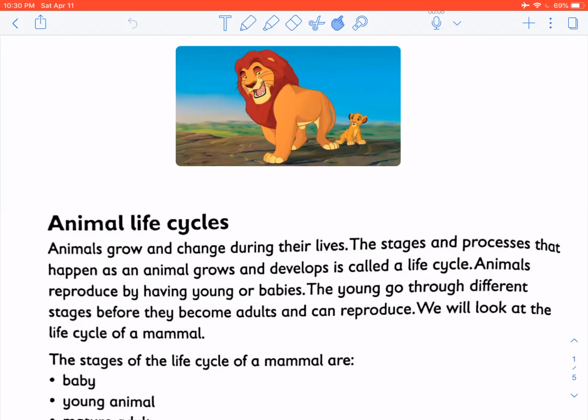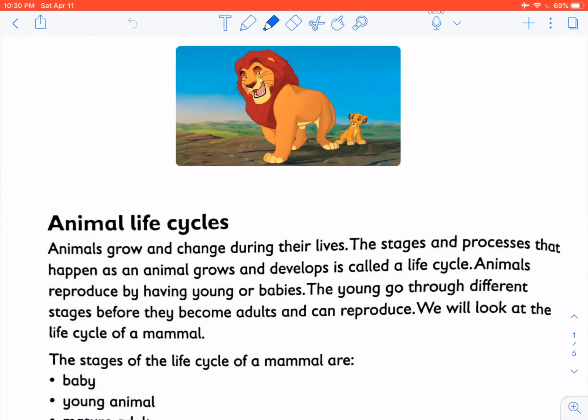Our next topic is going to be animal life cycles. We all love Lion King, and in this movie, when Simba lost his dad, Mufasa, he was very sad. And later on, he saw the image of his dad, and his dad told him to take his place in the circle of life. And that is what we are going to talk about today, which is called animal life cycles.